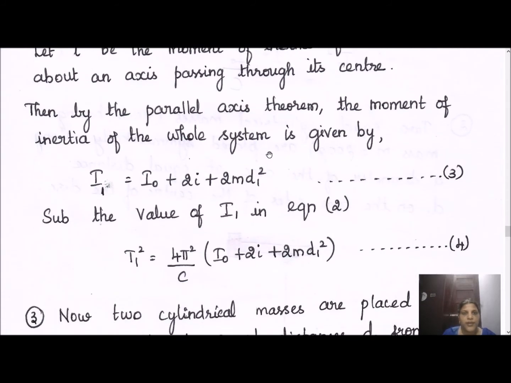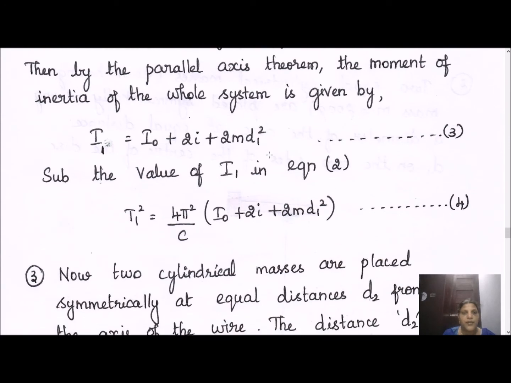So we need to calculate the moment of inertia I1 using the parallel axis theorem. Its value can be written as I naught, which is the moment of inertia of this disc, and small i is called the moment of inertia of each small mass. Since we have two masses, we multiply the whole value by 2, and m d1 square is the usual calculation for moment of inertia. For each distance d1 we need to calculate. Since we have two masses, we have written this 2 here.